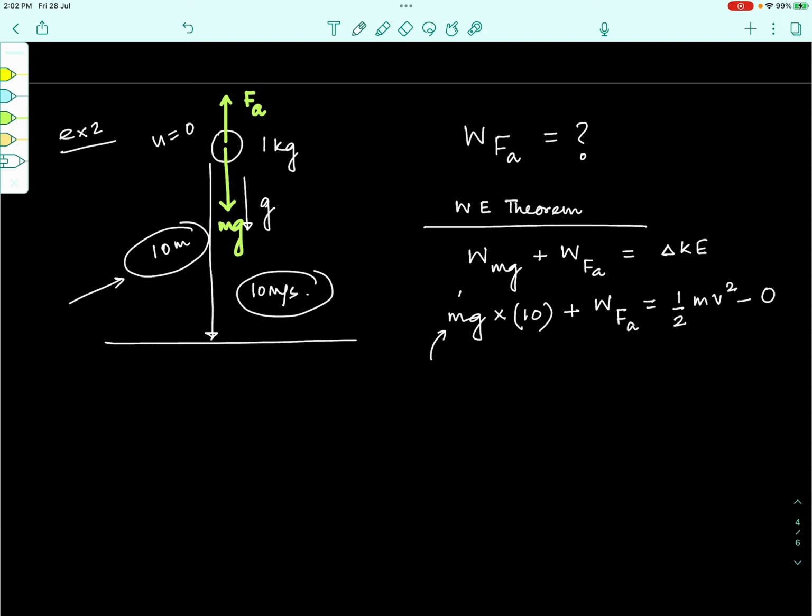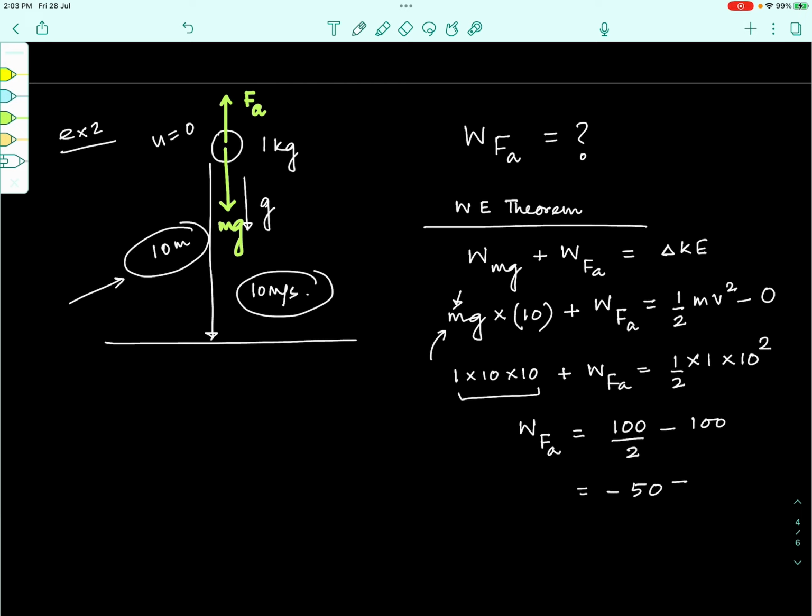Now let us solve this. M is 1 kg, so this will be 1 into 10 into 10, the first term, plus the work done by the air friction is equal to half into m is 1 into v is given to be 10 meters per second, 10 squared, right? And from here we can write the work done by the air friction as 10 squared by 2, that's 100 by 2, minus, when we take this term on the right hand side, it will be 100. 50 minus 100, that gives us minus 50 joules as the work done by air friction.